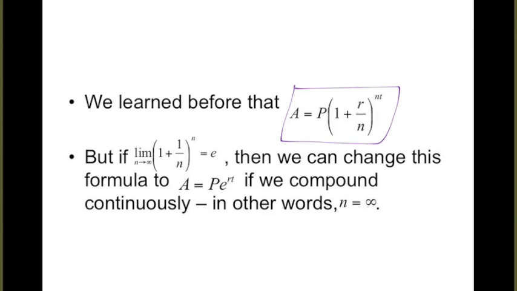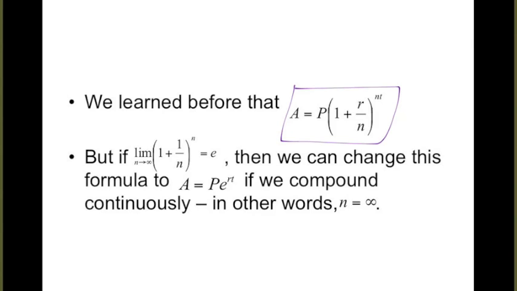In this formula, P was the principal, or how much money you put in. R was the interest rate. N was the number of times they compounded it in a year. So were they giving you interest just once a year, or every quarter, or every month, or every day? And we learned the more often they compound, the better it is for you. You get money faster that way.